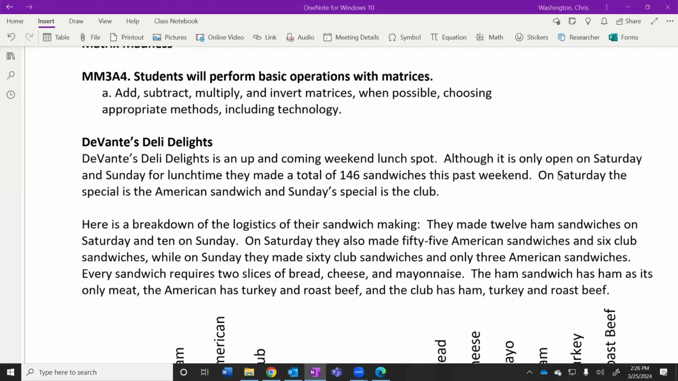And Sunday for lunchtime, they made a total of 146 sandwiches this past weekend. On Saturday, the special was American Sandwich. Sunday special was a club. Here's a breakdown of the logistics of their sandwich making.